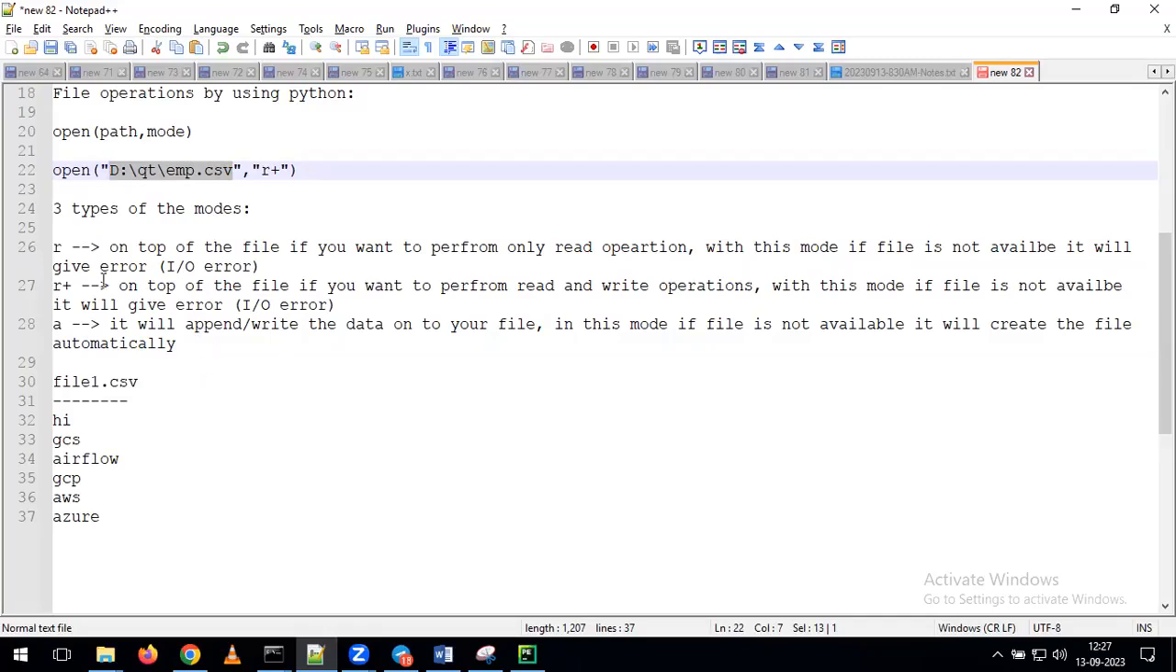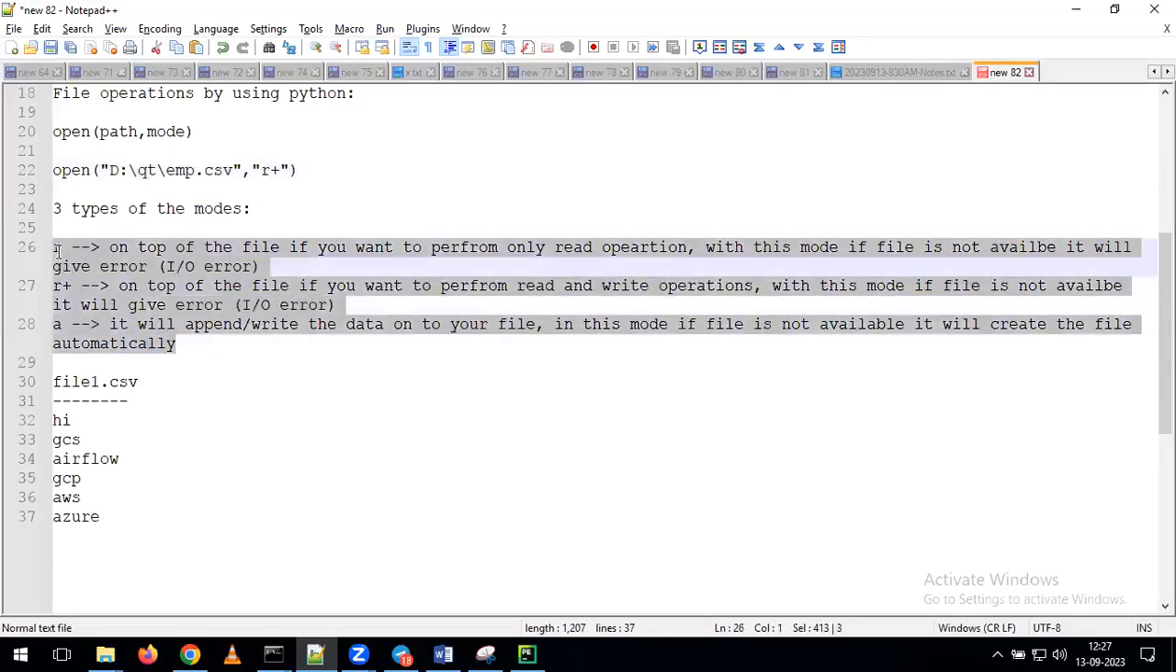So this is the way we need to understand all these different modes: R for read only, R plus for the purpose of doing read and write operations, A for the purpose of doing our append operation. Now out of all these three modes, in which mode are we going to get an error if the file is not available? First R, and R plus. If the file is not available, we are going to get the error.